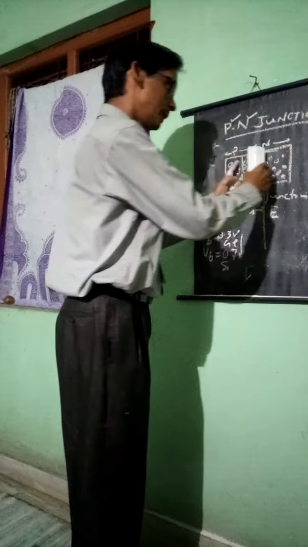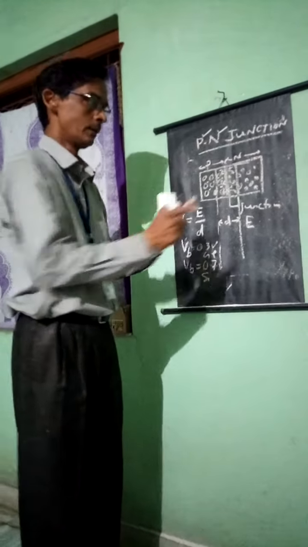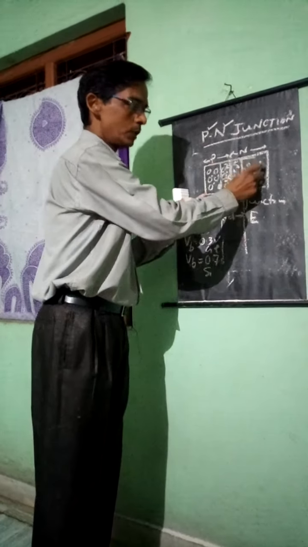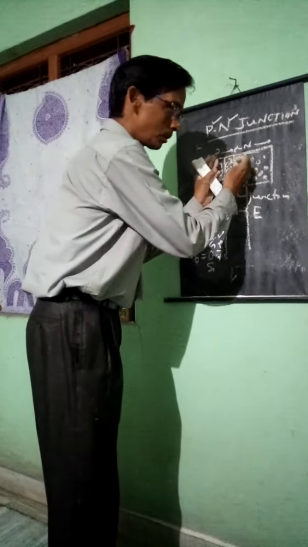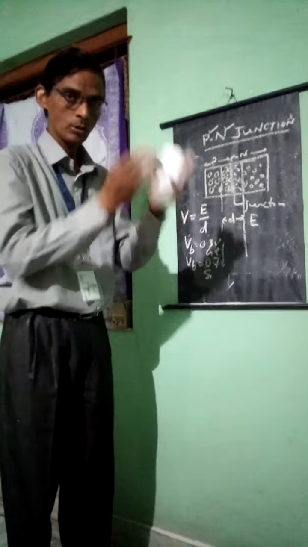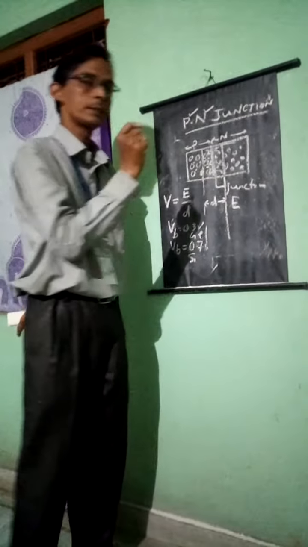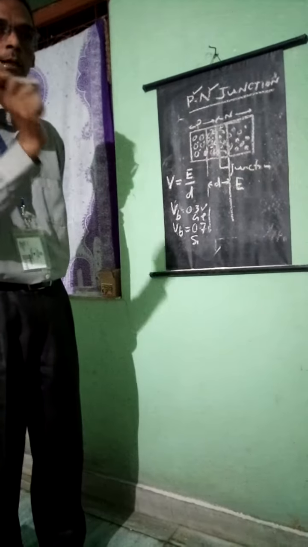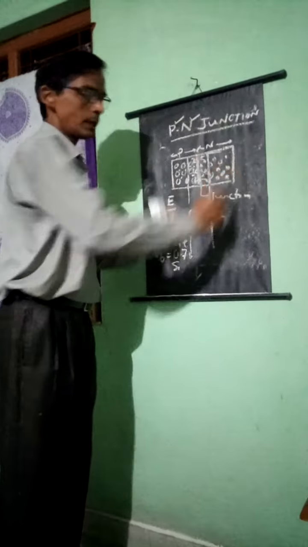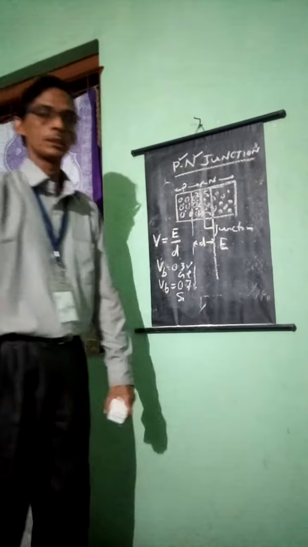How can we do this? Remember, if this width increases, it is very difficult for electrons to move from this layer to this layer. If this depletion layer gets shorter and shorter, electrons can automatically jump easily to this one and occupy it. Then you can say neutralization takes place completely. If it has more width, it offers high resistance. If it has less width, then it possesses low resistance.